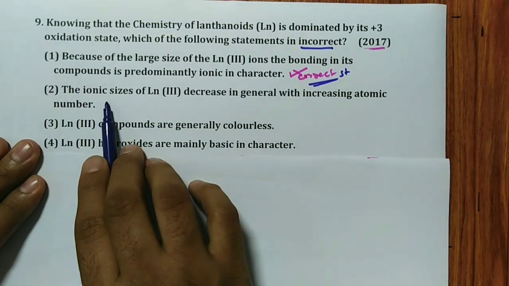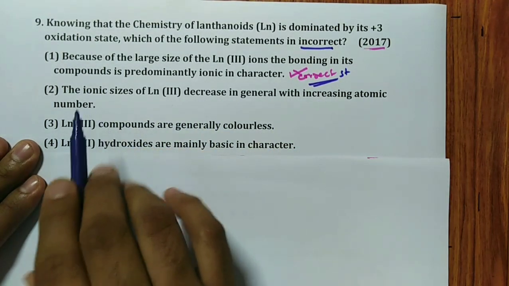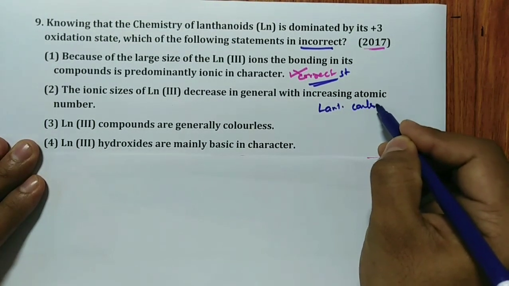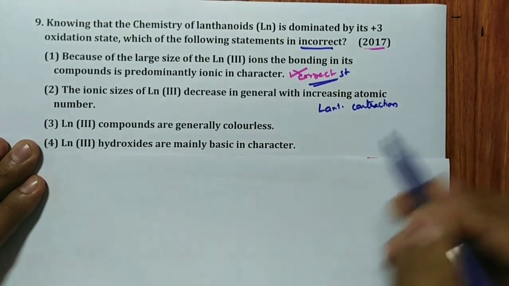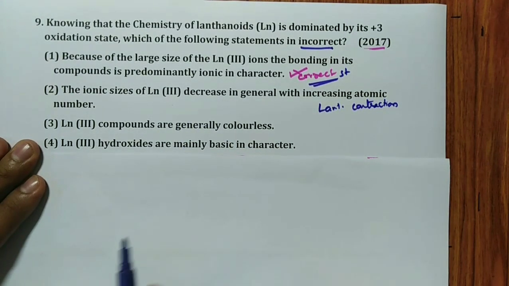Then you see, ionic size of lanthanum 3+ decreases in general with increase in atomic number. What is this concept called? Lanthanide contraction. Remember, lanthanide contraction. Hence, this is also a correct statement. So this is not the answer.